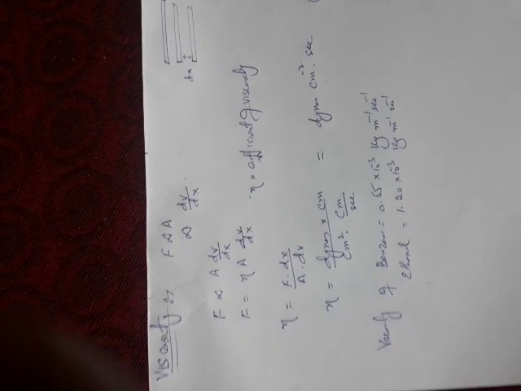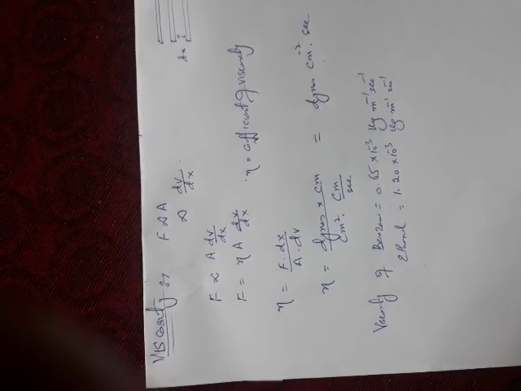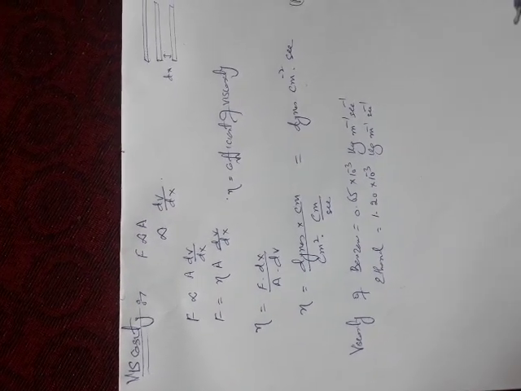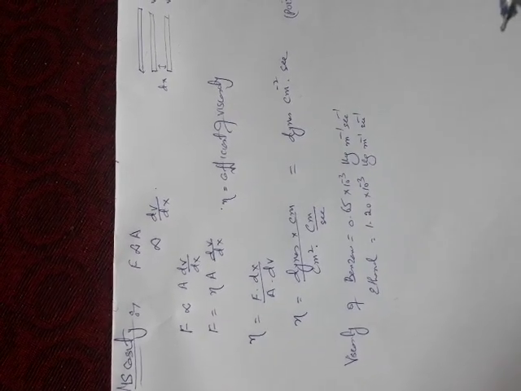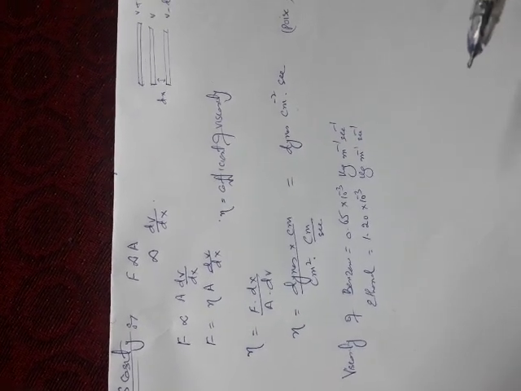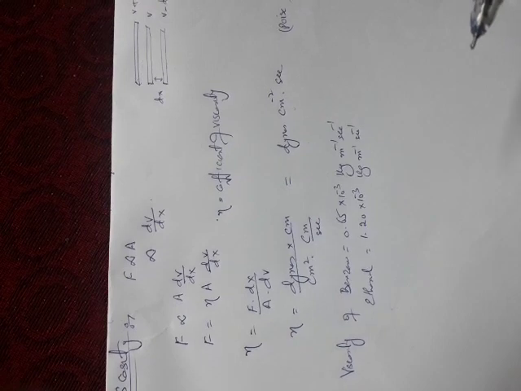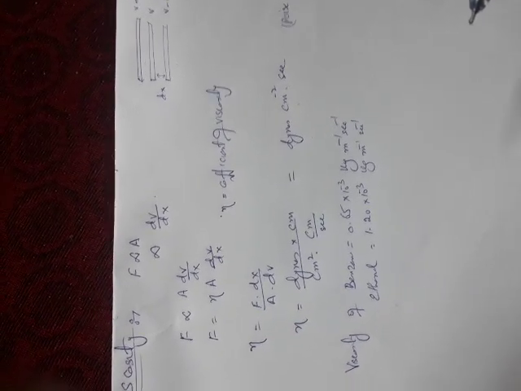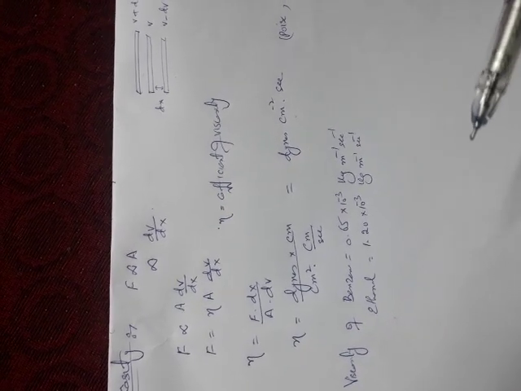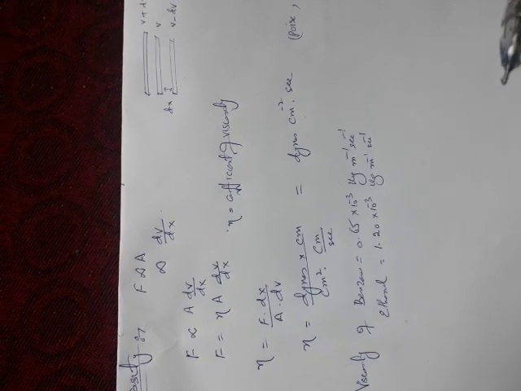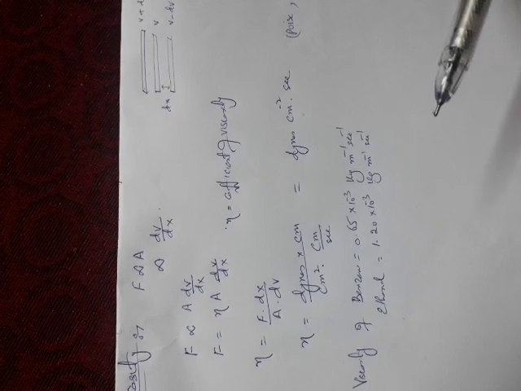Now, the motion of the molecular layers relative to one another, that is between two successive layers, is opposed by a force of internal friction, that is known as viscosity. So viscosity tends to oppose the flow of the liquids, and it may be defined as the internal resistance to the flow in liquids, which arises due to the internal friction between these successive layers of the liquid while sliding